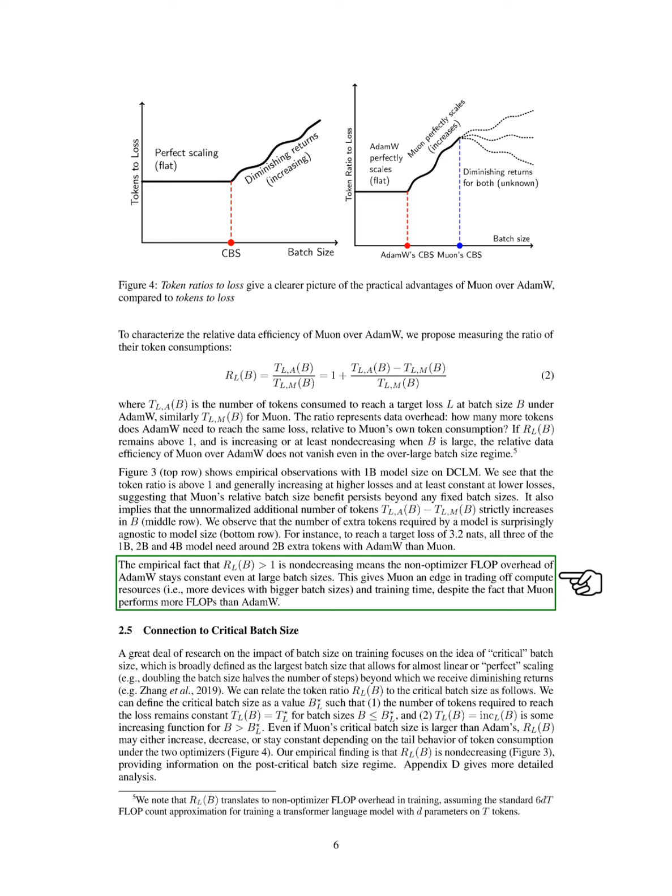Our empirical results showed that the token ratio is non-decreasing, providing insights into the behavior of both optimizers beyond the critical batch size. More detailed analysis can be found in the appendix.